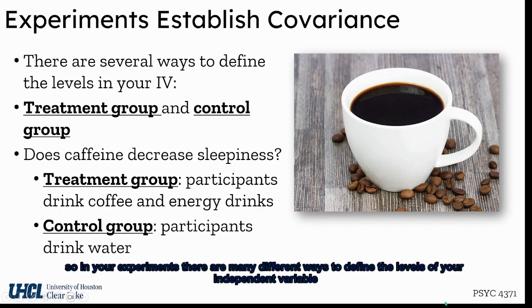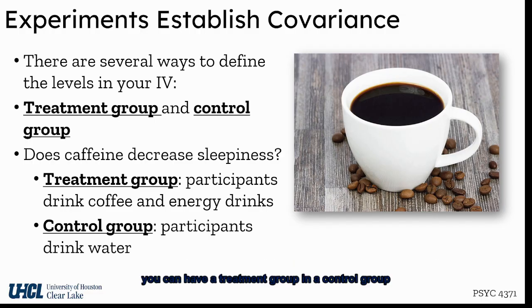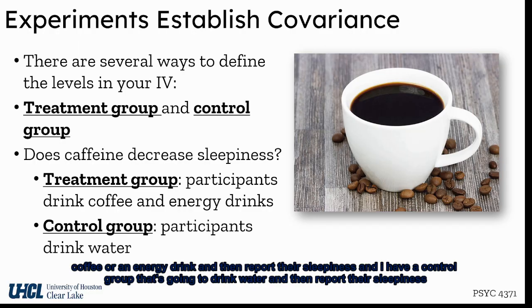So in your experiments, there are many different ways to define the levels of your independent variable. You can have a treatment group and a control group. And in that treatment group, you may not have any levels. So we could explore the relationship causally between caffeine and sleepiness. I have a treatment group that's going to take coffee or an energy drink and then report their sleepiness. And I have a control group that's going to drink water and then report their sleepiness.